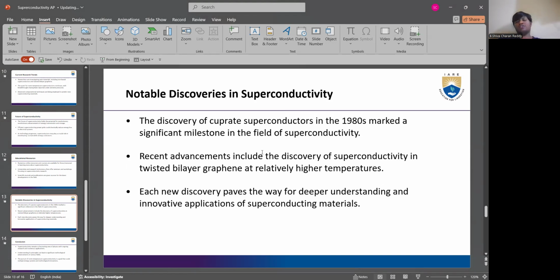And yeah, the different sorts of metals which are being used as superconductors. Research is being done on different types of materials, on which are superconductors or not. One of the major discoveries was when cuprate metal can be used to become a superconductor, which is a significant milestone in the field of superconductivity.